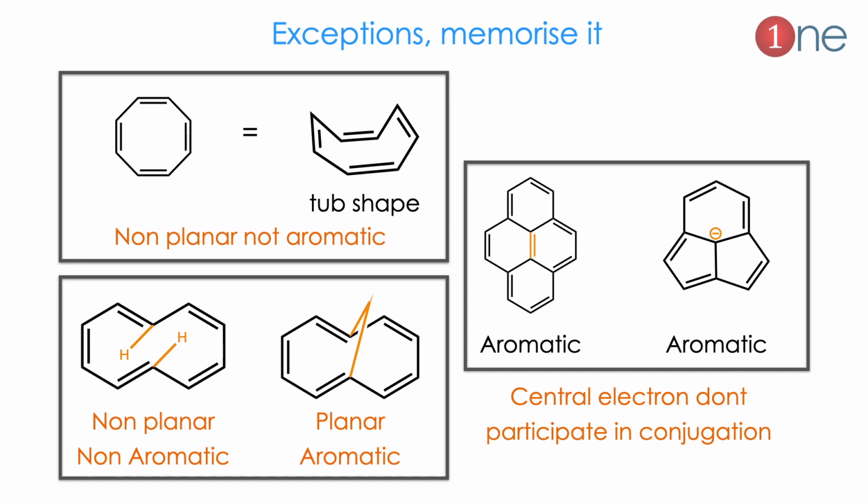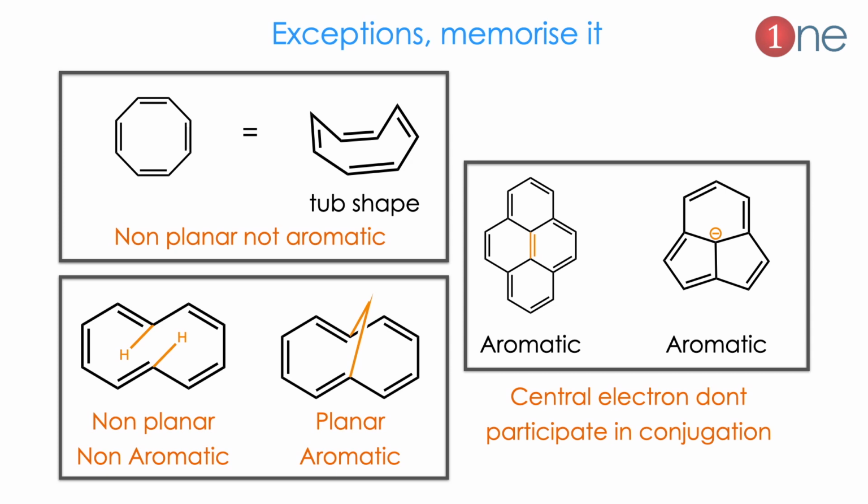Before we leave, you should know some exceptions. You should memorize them. Cyclooctatetraene is tub shaped, which means it is not planar, so there is no conjugation. Similarly, 10-annulene is not aromatic because of the steric effect of the hydrogen atoms. If you replace the hydrogen atoms with a methylene bridge, then it will be aromatic. So establishing planarity means you create aromaticity. The same system can be tuned between aromaticity and non-aromaticity.